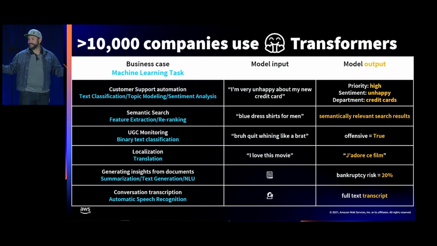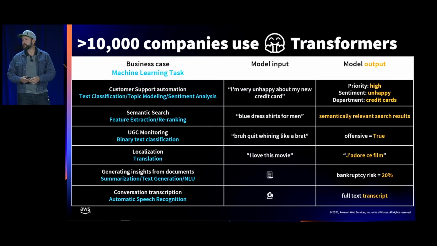We have over 10,000 organizations and companies that today use transformers within their workflow. Some popular use cases are to automate customer support. So you have a customer coming to you with a request, and you want your models to understand what is the sentiment, what is the topic, where should this go, is this important?